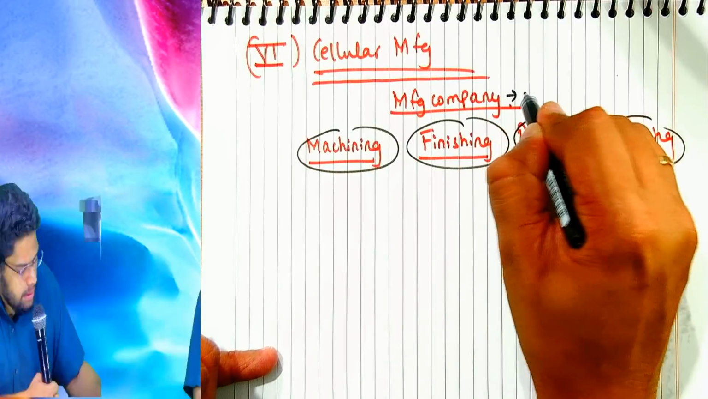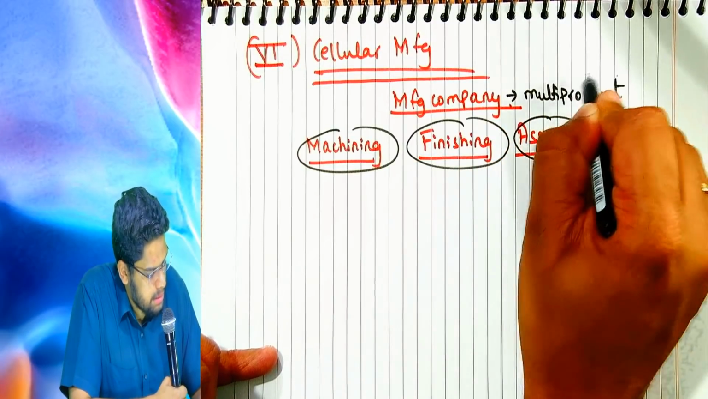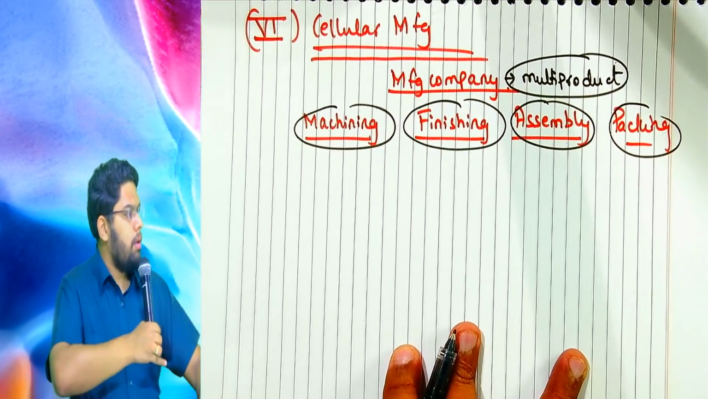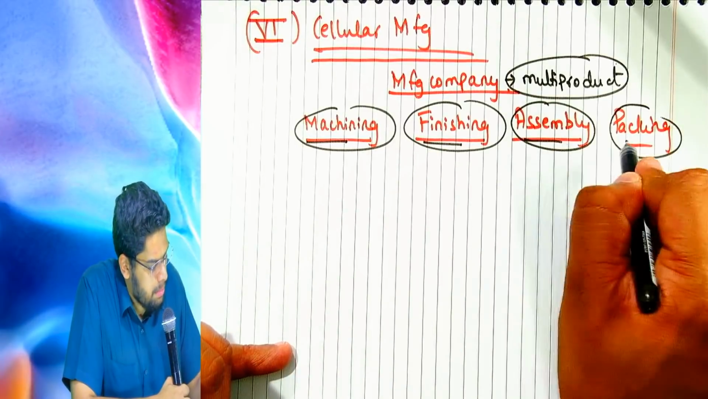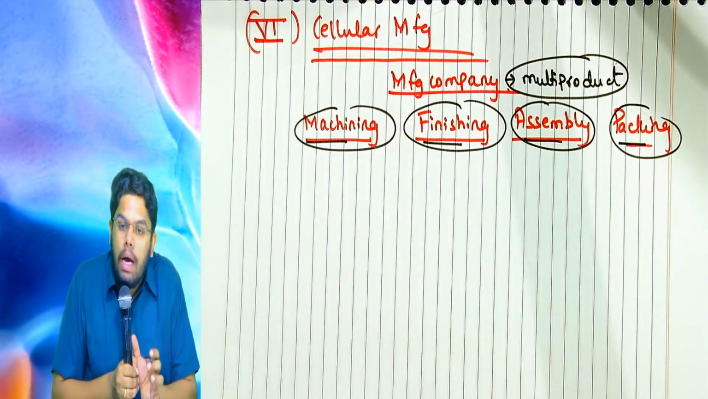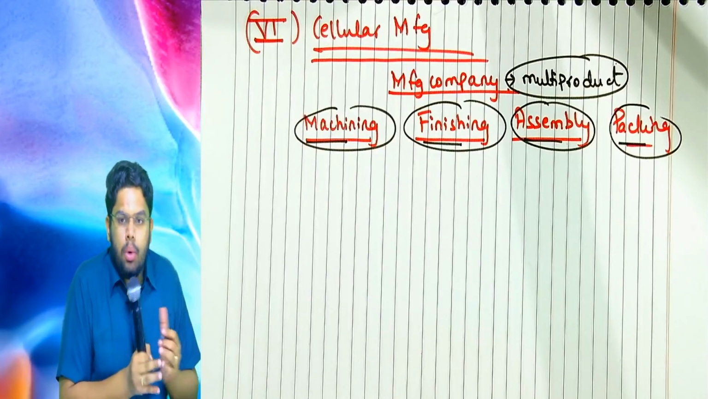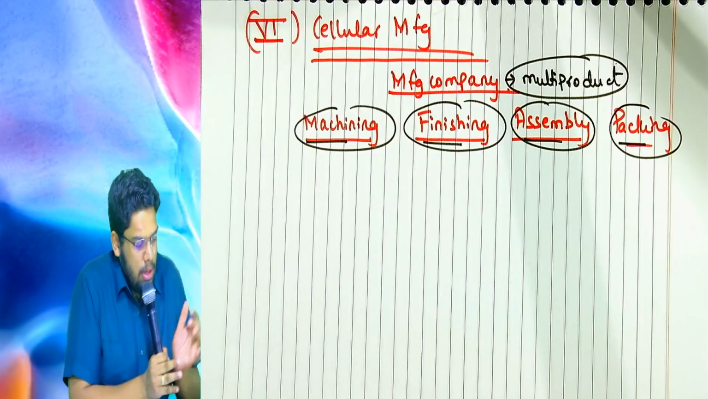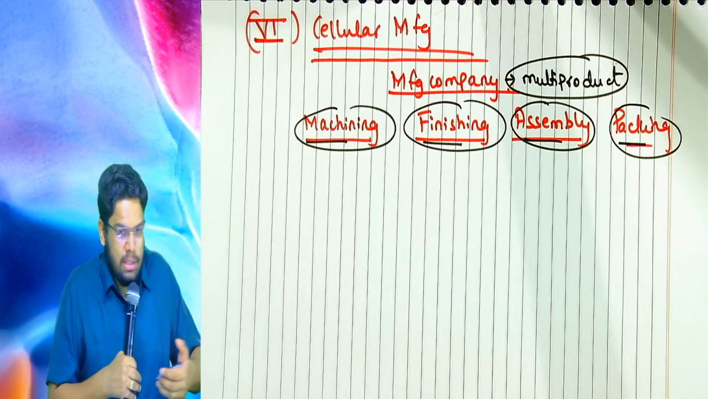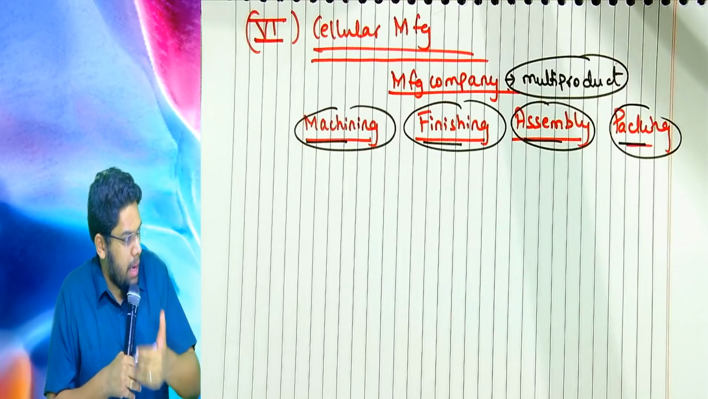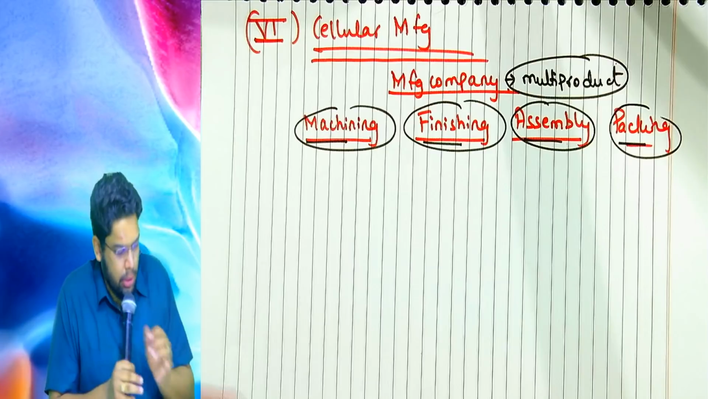This company is a multi-product company. It makes several products. Now, for each of these operations, machining, finishing, assembly and packing, we require separate machinery. Machining requires different types of machines. Finishing requires different types of equipment. Assembly requires different types of equipment. Packing requires different types of equipment. Okay, don't write. First you listen.